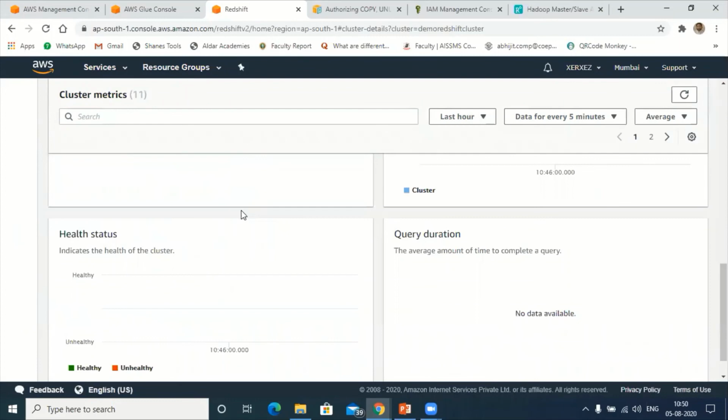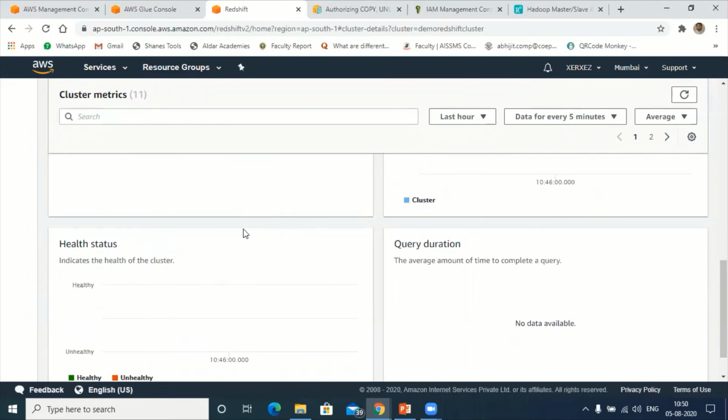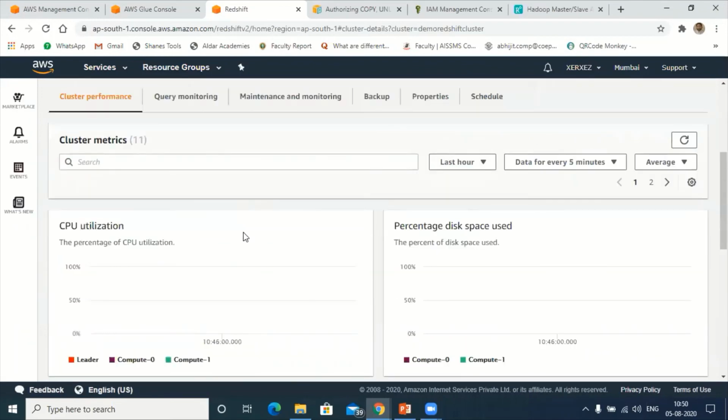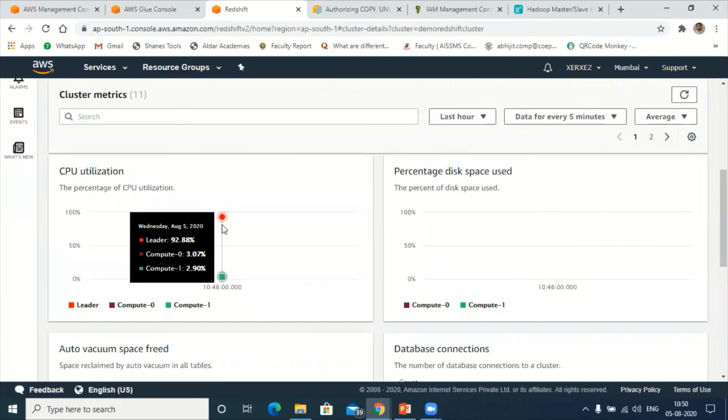So this is the complete status of my cluster. Right now I don't have any data, that's the reason I'm not getting any graphs here. You can see CPU utilization: 92.88% is remaining, and 3.7% is under computing.